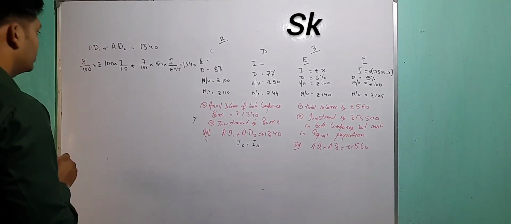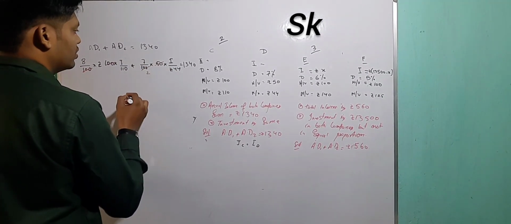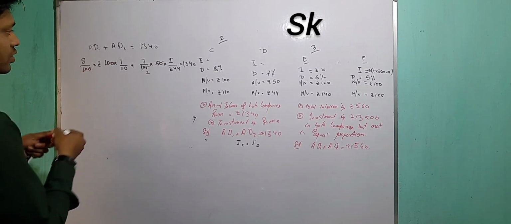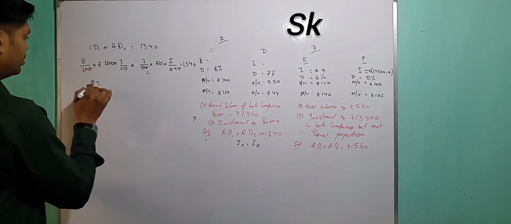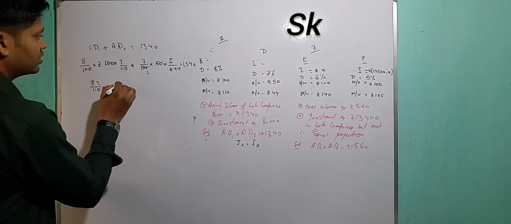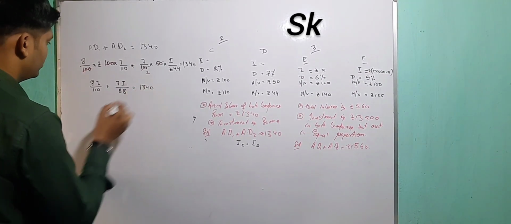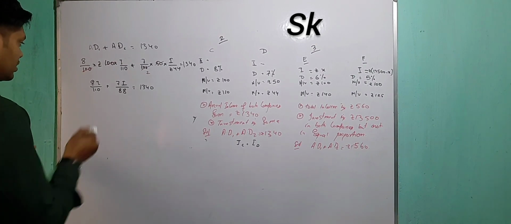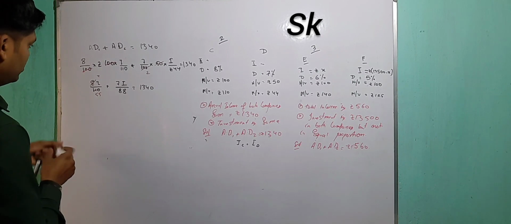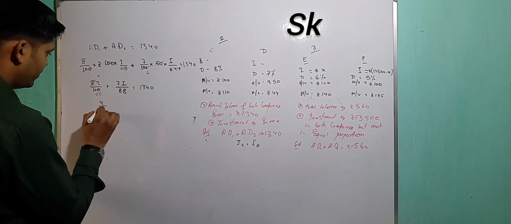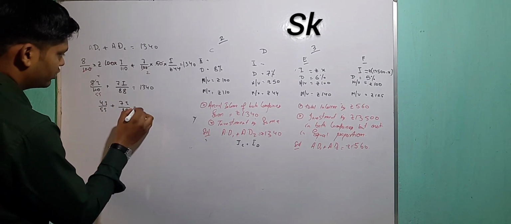1340. Now let us cancel them. 100 cancelled, 1 ja, 2 ja. Is anything left to cancel? No. So what is being left? 8I by 110 plus 7I by 88 is equal to 1340. Now, is it further cancelable? Yes, 2 4 ja, 2 55 ja, not possible. So it will be 4I by 55 plus 7I by 88 is equal to 1340.